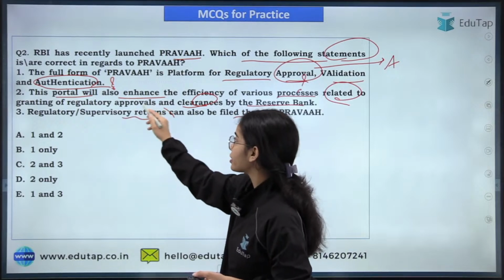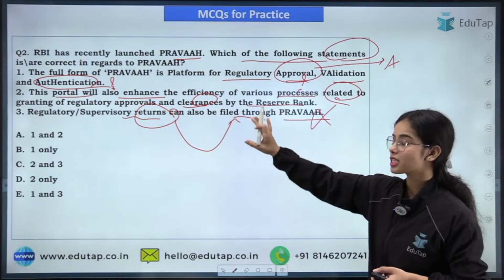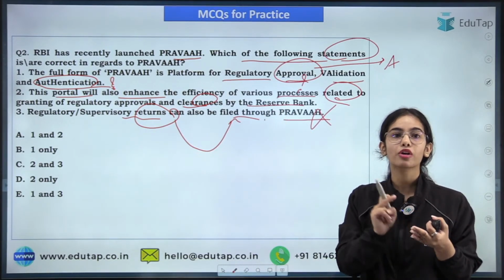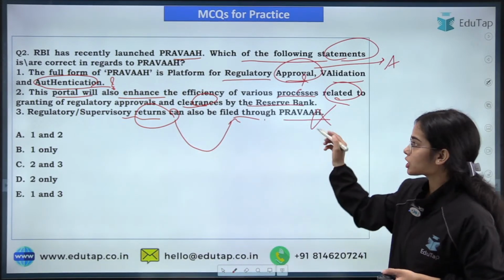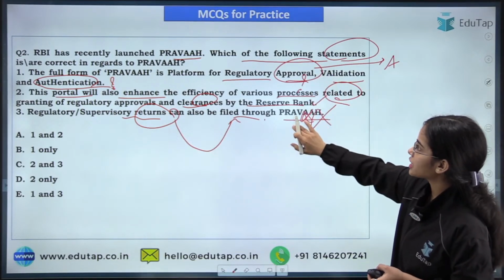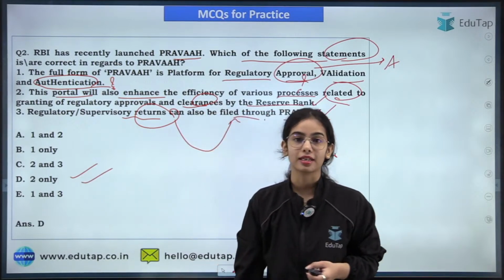Regulatory or supervisory returns can also be filed through PRAVAAH? No. PRAVAAH is for the applications, validations, and authorization. It is not for the returns or for the reports that you can share with the RBI. So the second statement is correct, the third statement is wrong. Statements 1 and 3 are wrong, only the second statement is correct. That's why D is the right answer here.